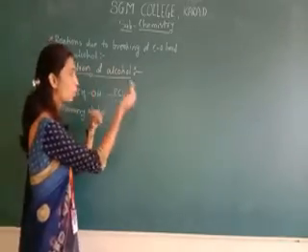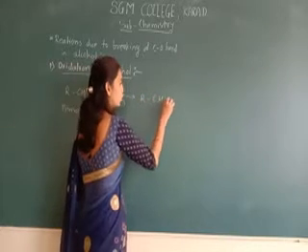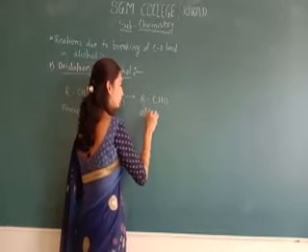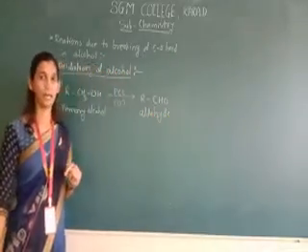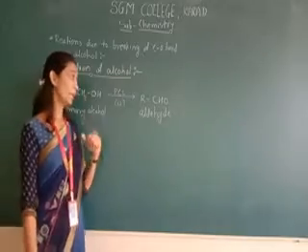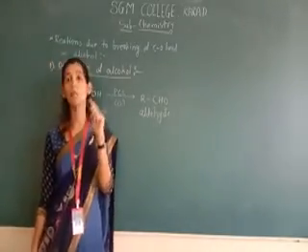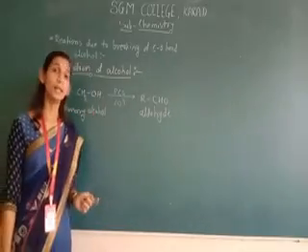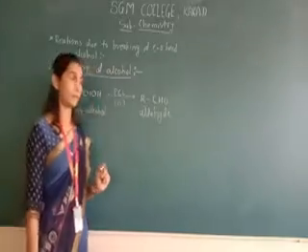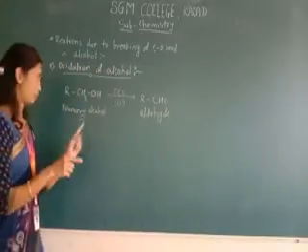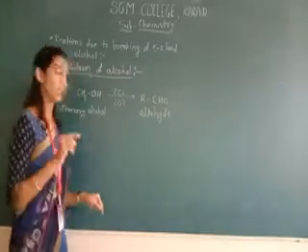If we take a primary alcohol, it undergoes dehydrogenation in the presence of PCC, pyridinium chlorochromate. Oxidation happens here, so we write O. The primary alcohol produces an aldehyde, CHO. Now what happens with a secondary alcohol? A secondary alcohol undergoes dehydrogenation in the presence of chromium anhydride. The primary alcohol produces an aldehyde; the secondary alcohol produces a ketone.